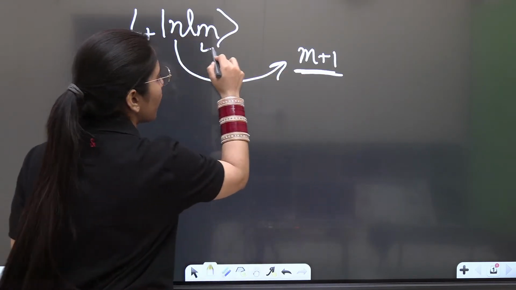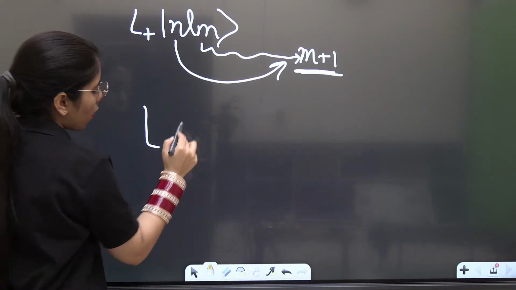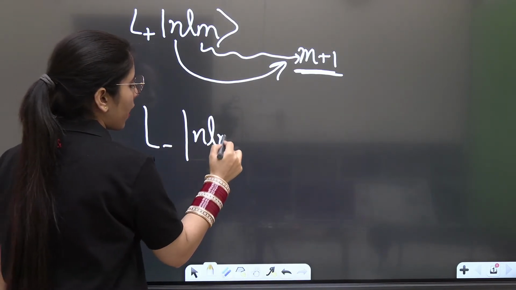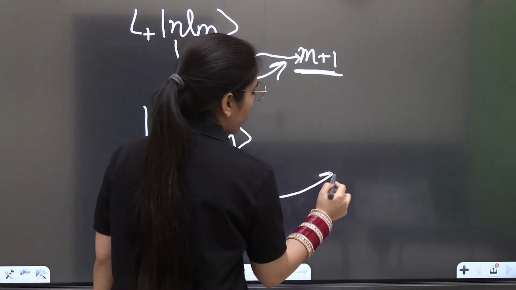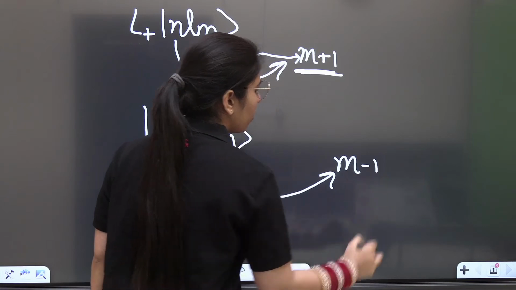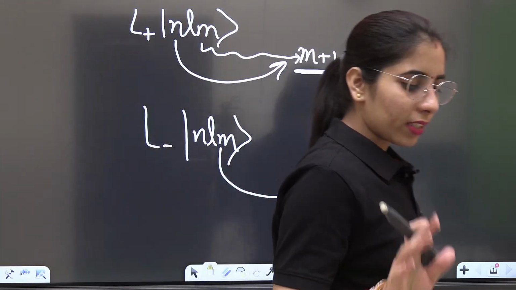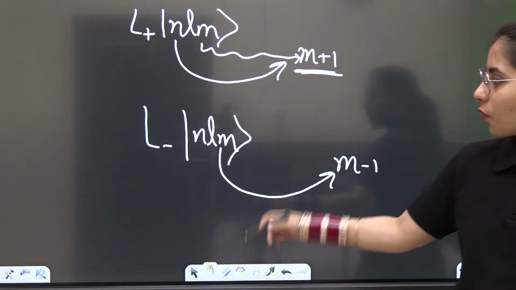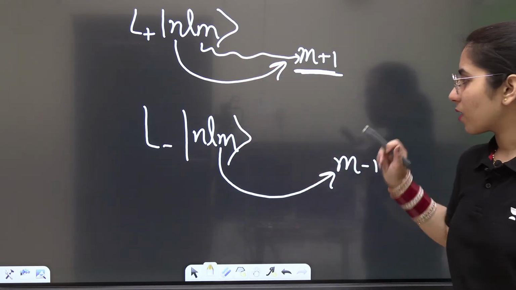Only m will get changed, nothing else. If you operate with L negative on some state having n, l, m values, it will change the m value to m minus 1. It affects the m values directly. How it changes, I have already mentioned: m becomes m plus 1 or m minus 1.